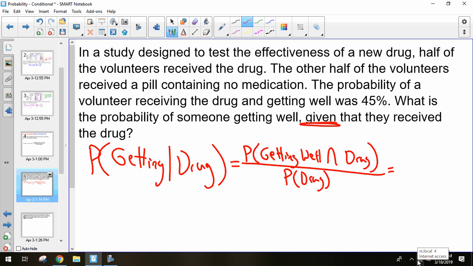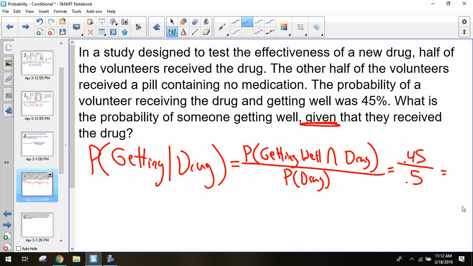So how likely is it for me to get well and receive the drug? We said the probability of a volunteer receiving the drug and getting well, that and statement, is 45%. So 0.45 is going to be our numerator. Then I have to figure out my probability of actually just receiving the drug. How many of our volunteers receive the drug? Yeah, half. So 50% is my probability of receiving the drug.